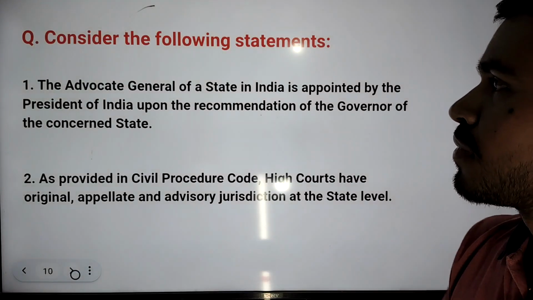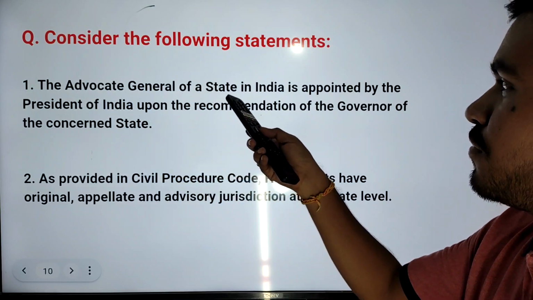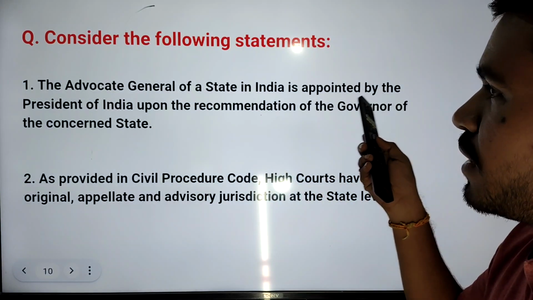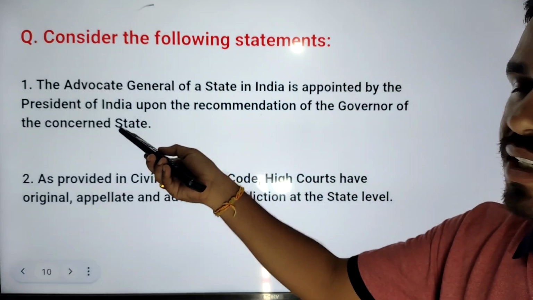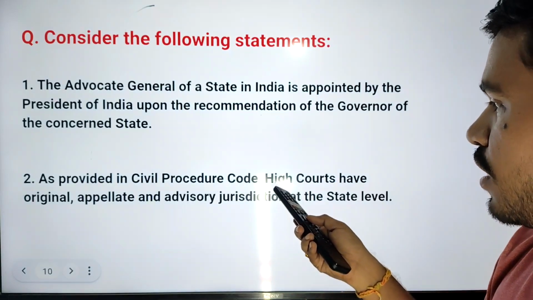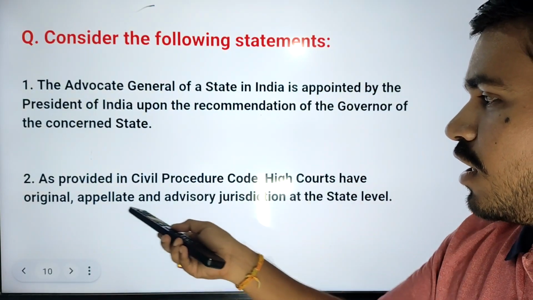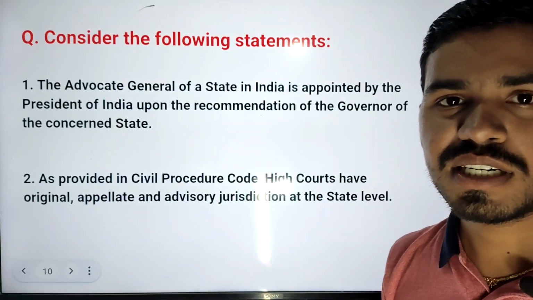Next question. Consider the following statements. First statement, the Advocate General of a state in India is appointed by the President of India upon the recommendations of the Governor of the concerned state. Second one, as provided in Civil Procedure Code, High Courts have original, appellate and advisory jurisdiction at the state level. So which of the following statements are correct?